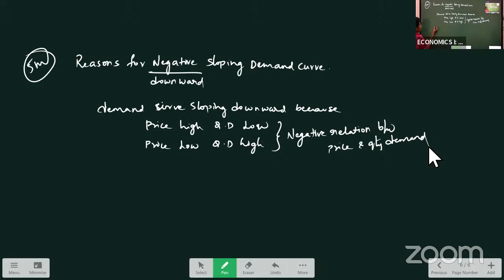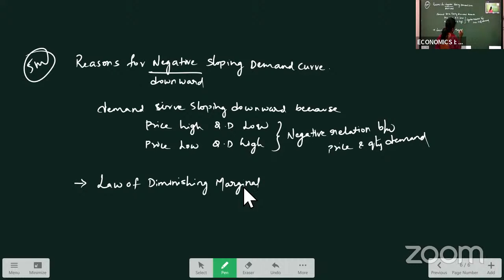So the first reason is the law of diminishing marginal utility. What was explained in the law of diminishing marginal utility? As we consume more quantity, additional satisfaction decreases.